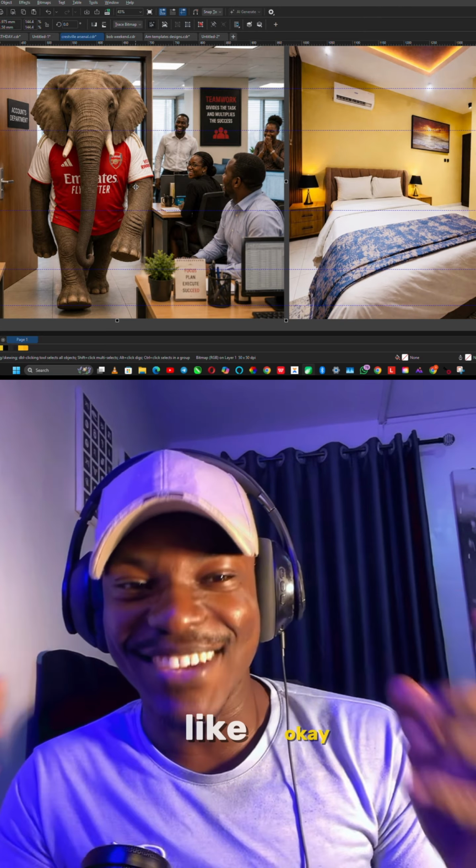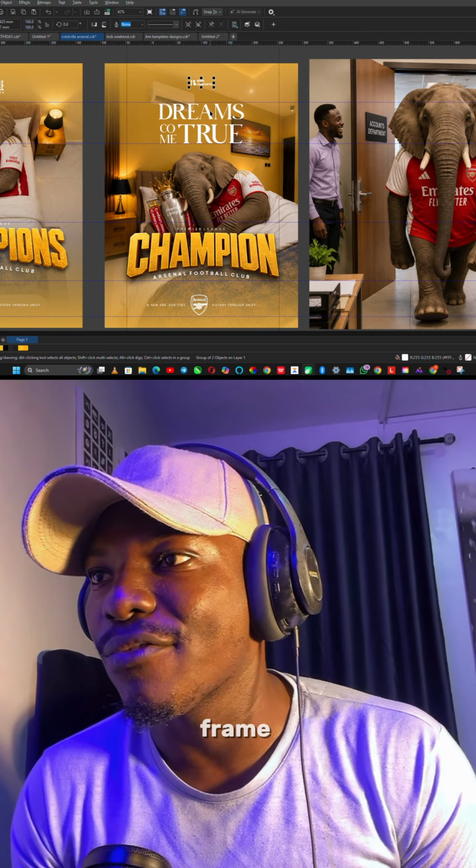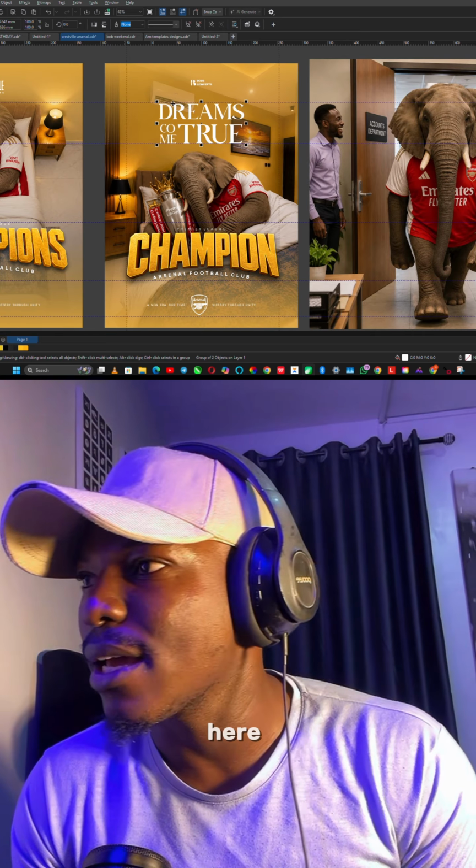And I did my grid. Anytime I want to design, I'm always doing grid for each of the logo, the design frame. So you can see the grid. I did a logo frame in the first design, and I did the headline frame. Like you can see the headline frame from here to here. And I did the image frame too. You can see where I'm marking, you can see the image frame. And I did the subtext frame too, which is more of the concentration. And I also did the footer frame.